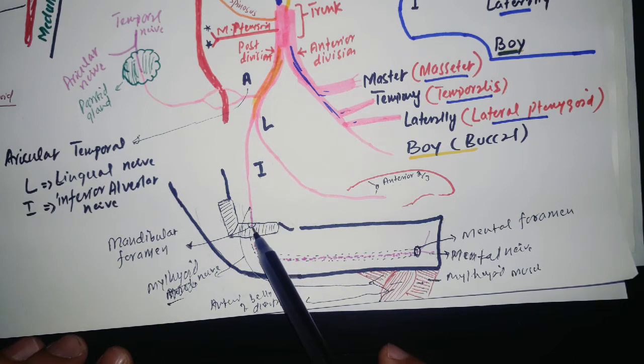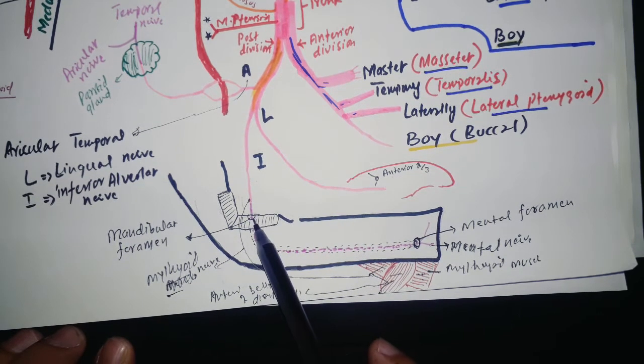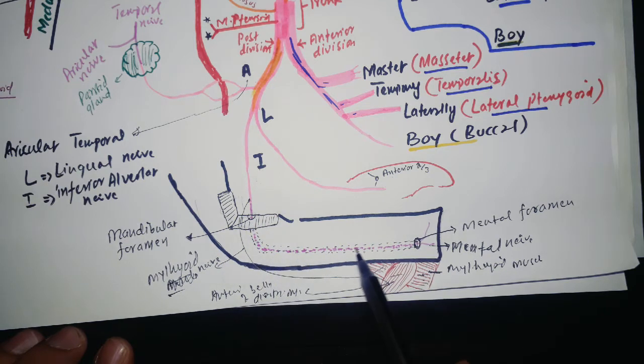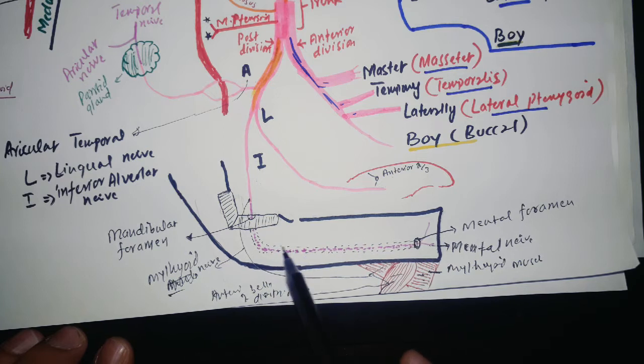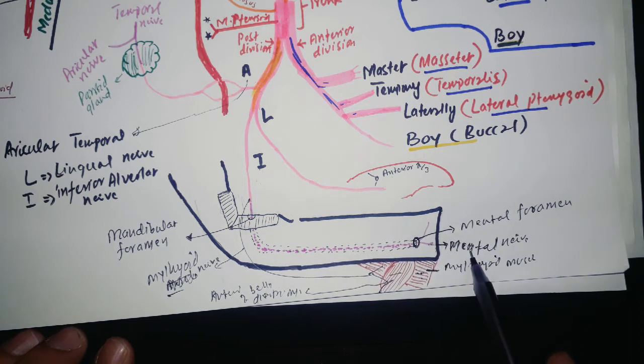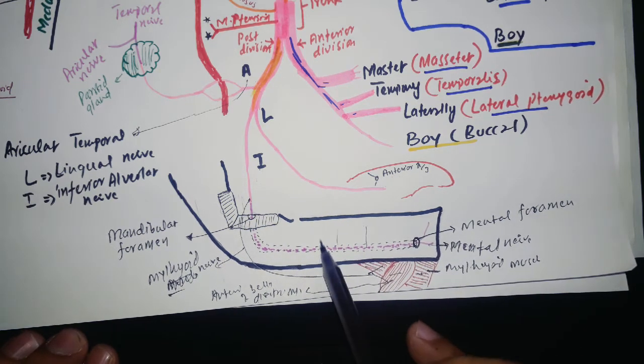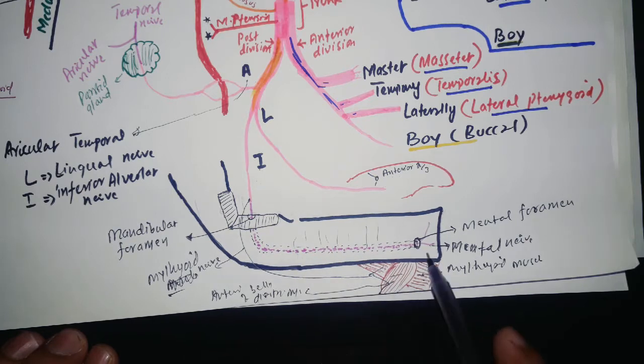The inferior alveolar nerve enters the mandible through the mandibular foramen and moves inferiorly in the mandibular canal. This is the mandibular canal, and after passing through the mental foramen, it forms the mental nerve, and these supply the lower teeth.